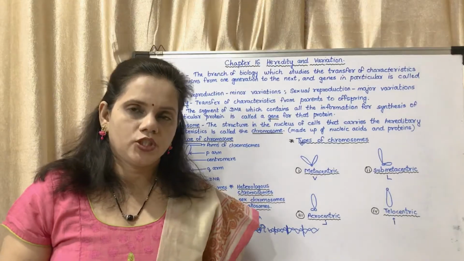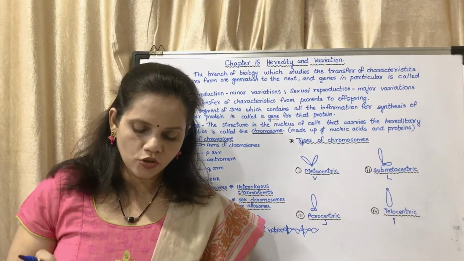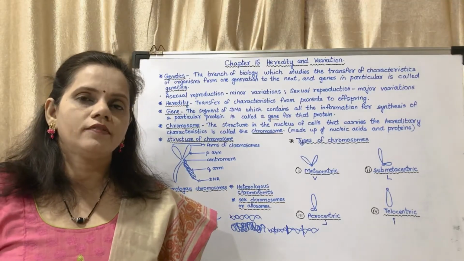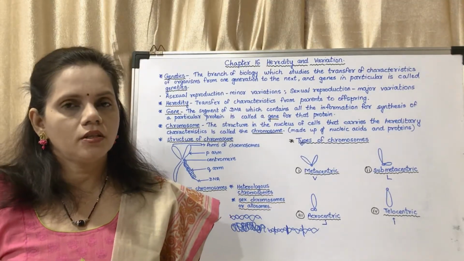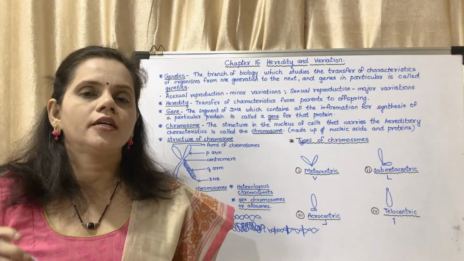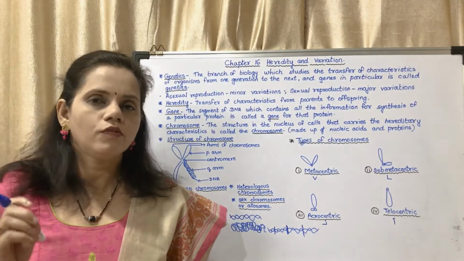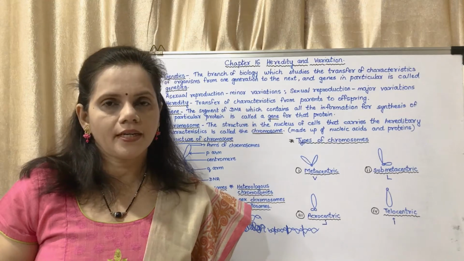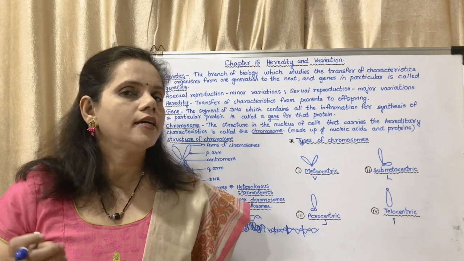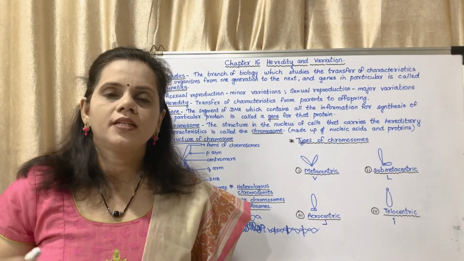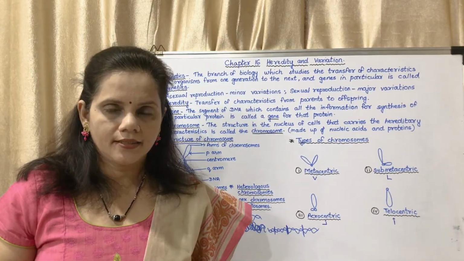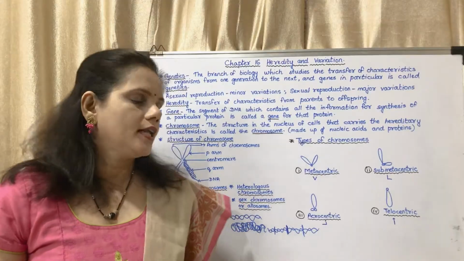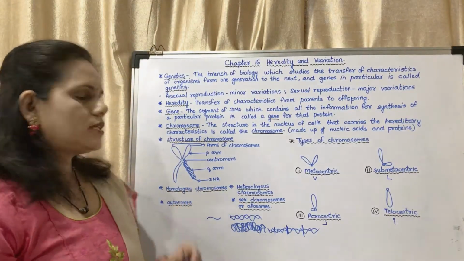If you are having a question on types of chromosomes, what are the types of chromosomes, then first of all you have to write that based on the position of centromere, the chromosomes are divided into 4 types. What are they? Metacentric, submetacentric, acrocentric and telocentric. This you have to write. This is a 3-mark question. Diagram is compulsory.